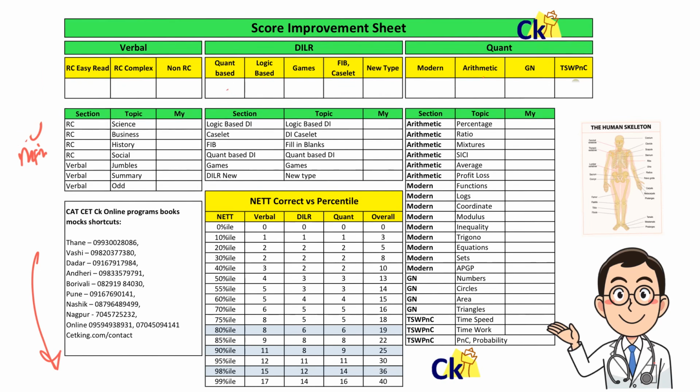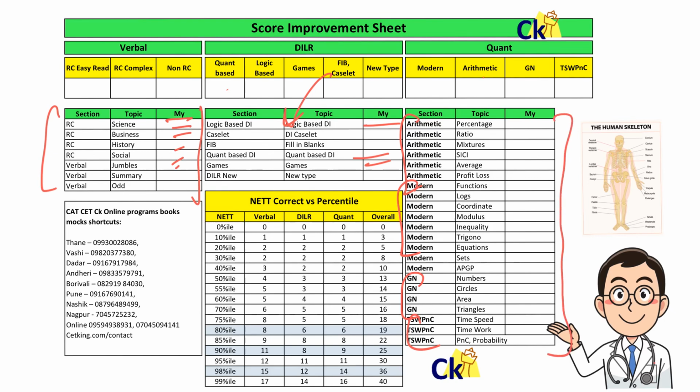What is my target score? I've given the targets here. But before we go to the target, let's look at the breakup here. Breakup-wise, RC contains all these topics. This is the syllabus of the verbal section. Then you mark how much you are scoring here. The breakup of the DILR logic section, the details of this topic, and the details of arithmetic, modern maths, geometry, numbers, and PNC. The complete syllabus is given so that you can mark how much you are scoring in each area. Detailed breakup. ठीक है, पैरा जंबल स्ट्रॉन्ग है, उसमें घुस के डू अटैक.